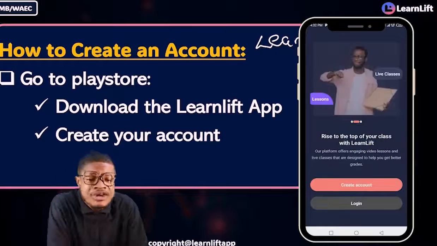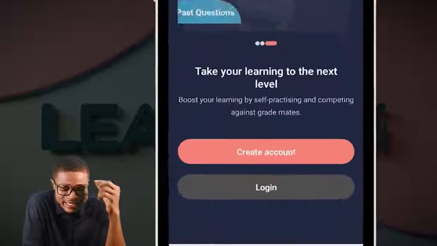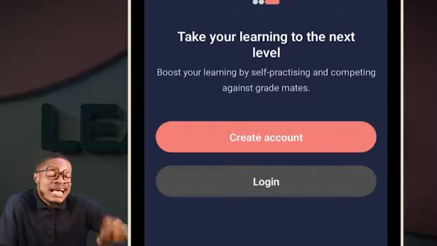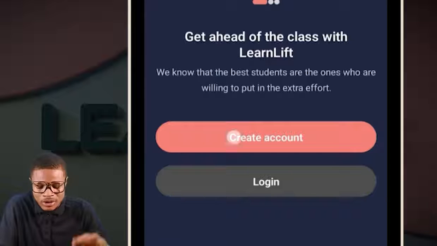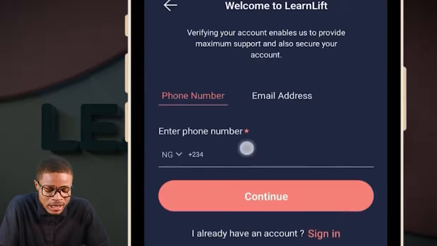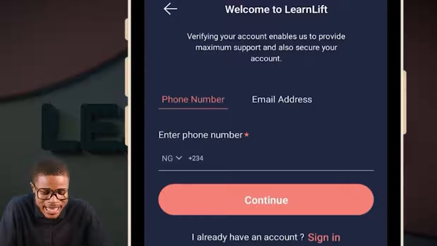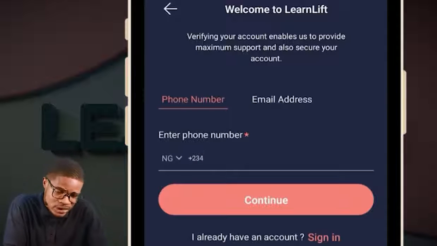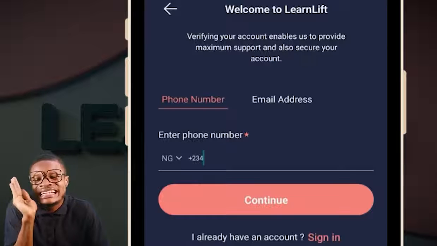So when it comes to creating an account, this is the interface of the app that you can see. You can see create account and you can also see login. Now, what you do is this. As a new user, you don't have an account yet, so you don't need to log in. You go and create an account. Click on that create account button. Once you click on it, the next thing is to place in your phone number. You can see +234. Then put your phone number. If you don't have a phone, you can use your mommy's or your daddy's phone number, and then you can proceed and create the account.